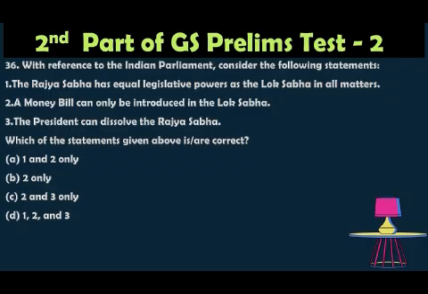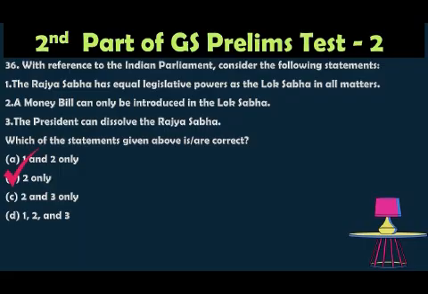The correct answer is 2 only, because the Rajya Sabha has equal legislative power except in money bills, and also the no-confidence motion cannot be moved in the Rajya Sabha, because only the Lok Sabha has the ruling party with a majority. So statement 1 is incorrect. A money bill can only be introduced in the Lok Sabha, under Article 110 of the Constitution. So statement 2 is correct.